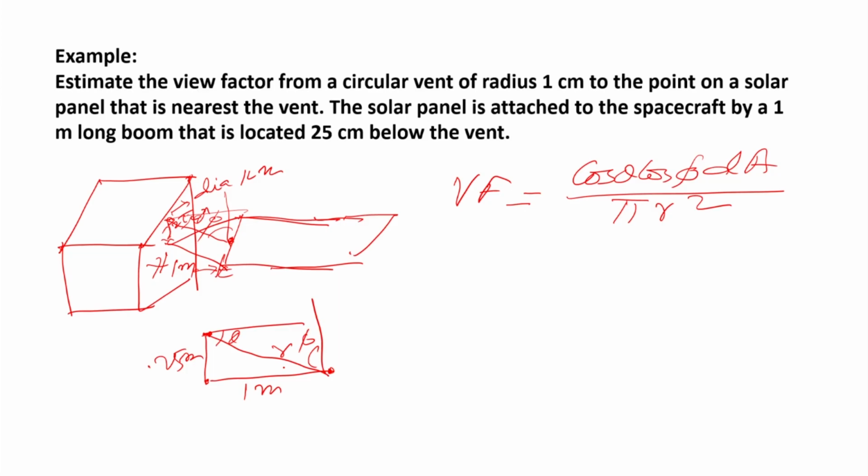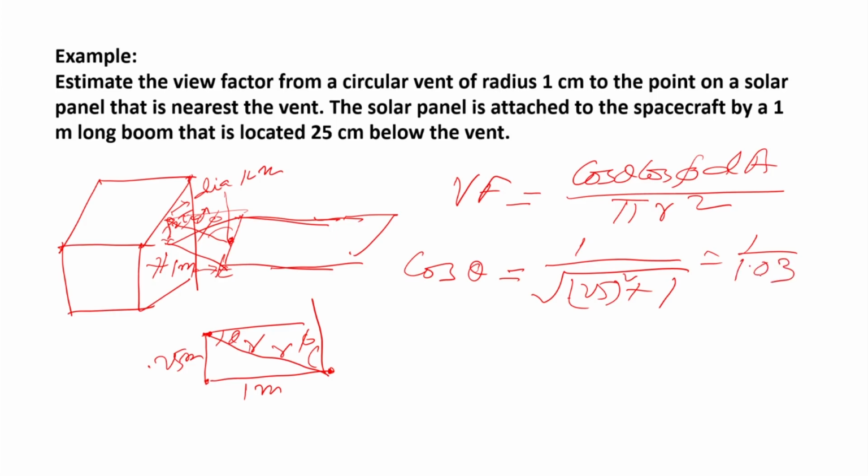So, I can calculate cos theta and cos phi. Cos theta will be equal to 1 by r, where r is the square root of 0.25 squared plus 1. So, I get 1 by 1.03, which is equal to 0.97.